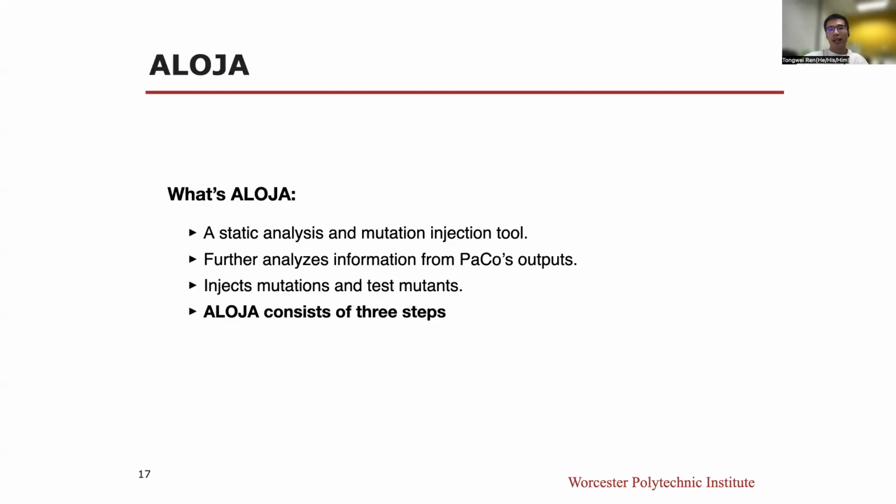Now we get to the second part of our whole approach, Aloja. Aloja is a static analysis and mutation injection tool that can further analyze information from PACO's outputs, inject mutations based on this information, then test and output useful mutants. Aloja consists of 3 steps.